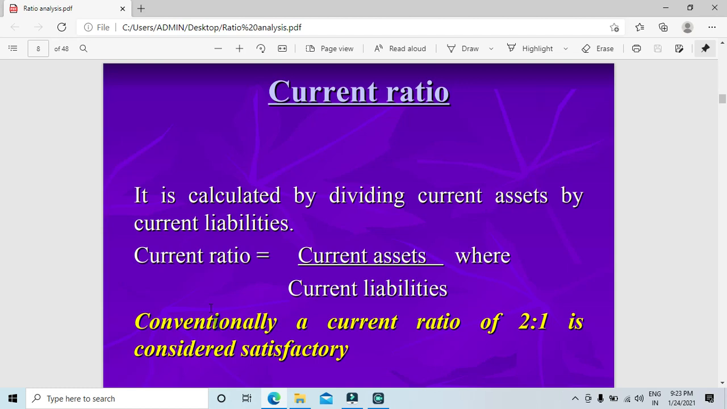So current ratio is basically a division of current assets by current liabilities. It's very simple. Current assets will be in the numerator, liabilities will be in the denominator. So conventionally a current ratio should be 2:1. That means your assets should be 2 and your liability should be 1. Then it is a satisfactory position for a current ratio.